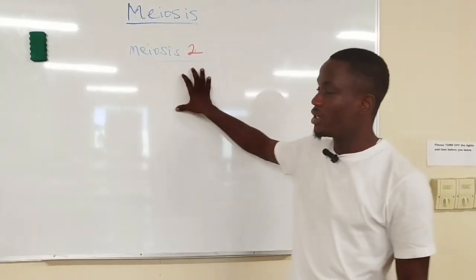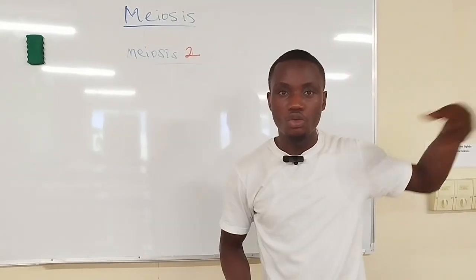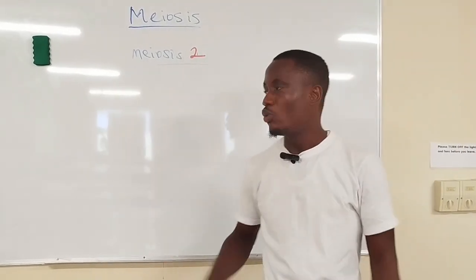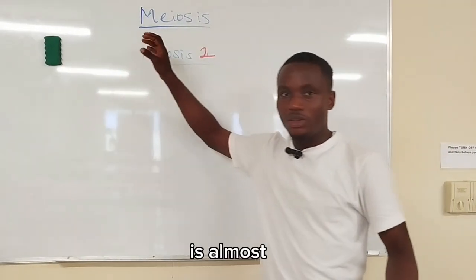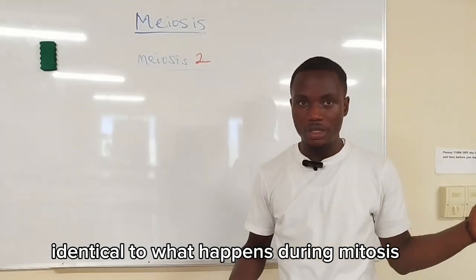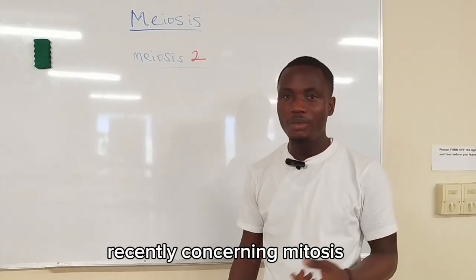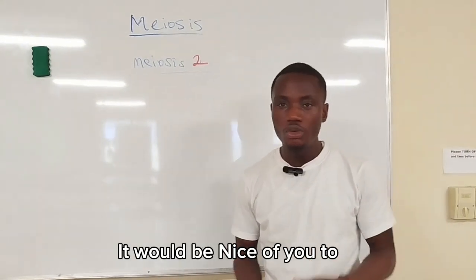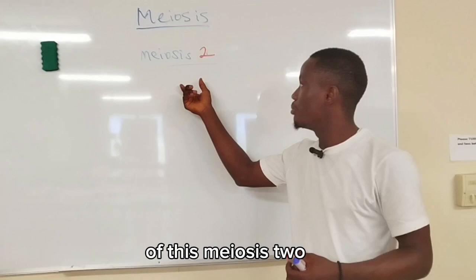Another difference is that we are dealing with sex cells here, but for mitosis, we are dealing with somatic cells. So majorly everything that happens during meiosis 2 is almost identical to what happens during mitosis. For you to understand this, I made a video recently concerning mitosis. It will be nice of you to watch this video so as to understand every stage of meiosis 2.